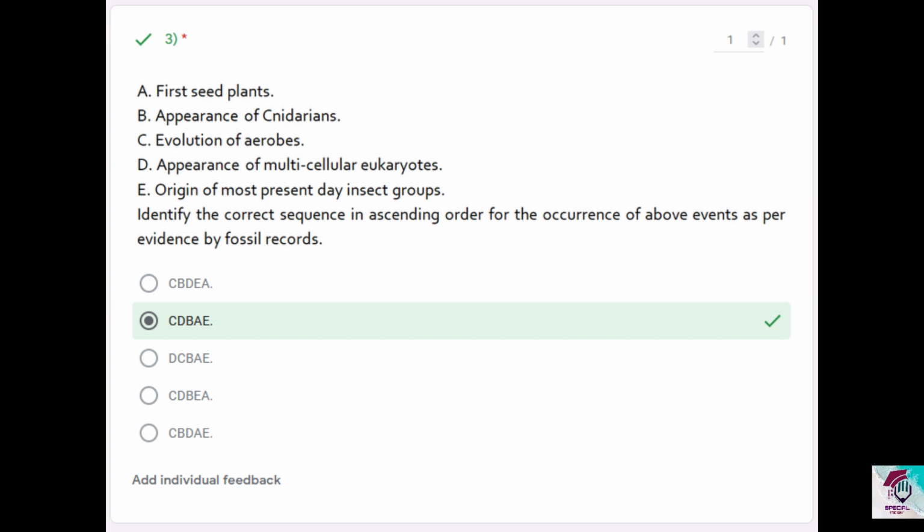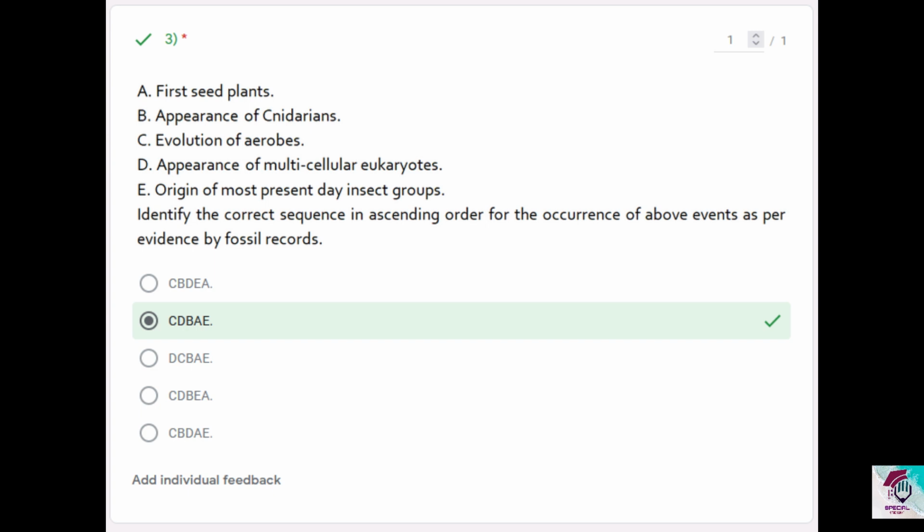Again, you may get confused with the insect groups. Like I said before, arthropods were also among the earliest animals to colonize land, around 470 million years ago, 450, 500 million years ago, you can say. But that doesn't mean all arthropods. There were certain arthropods, and insects are also arthropods. But most present day insect groups actually appeared in the Paleozoic era.